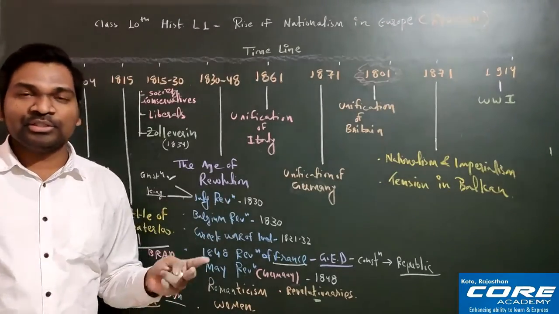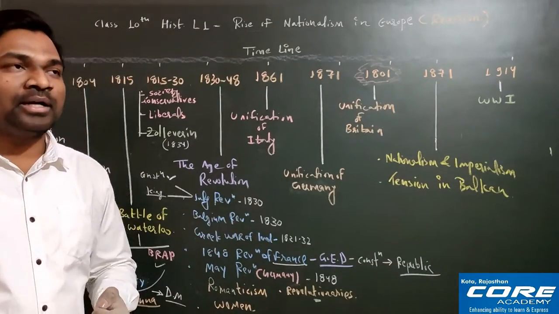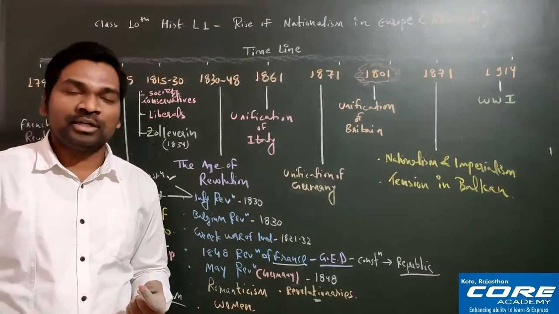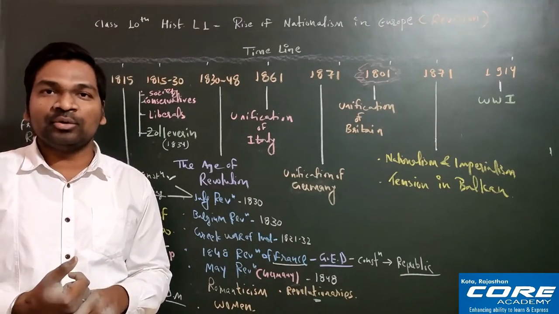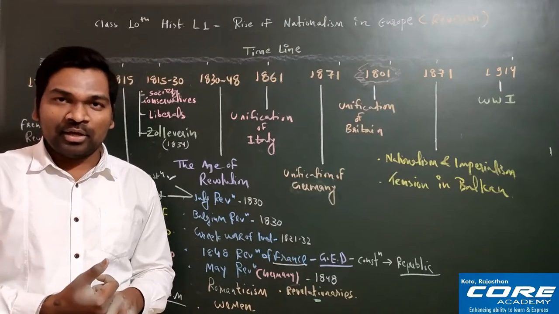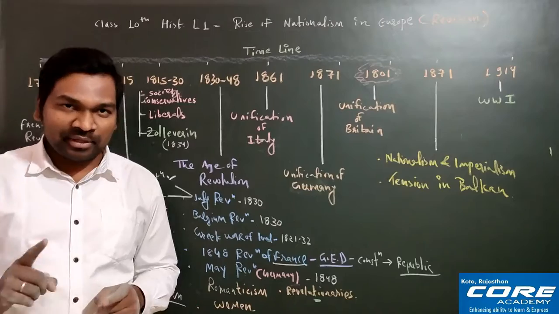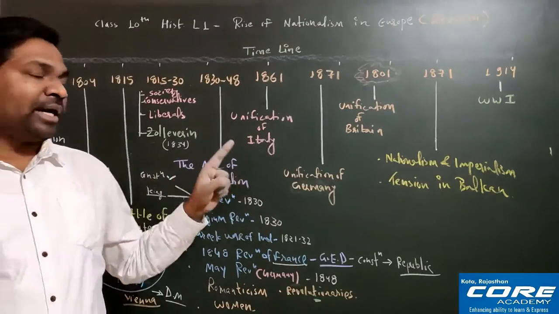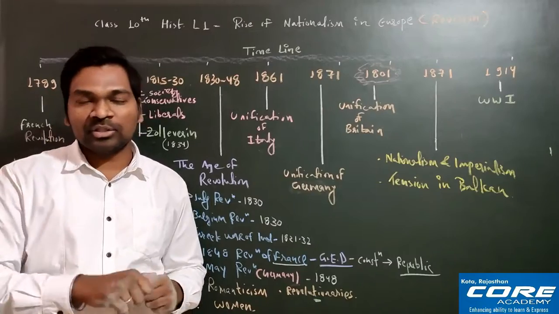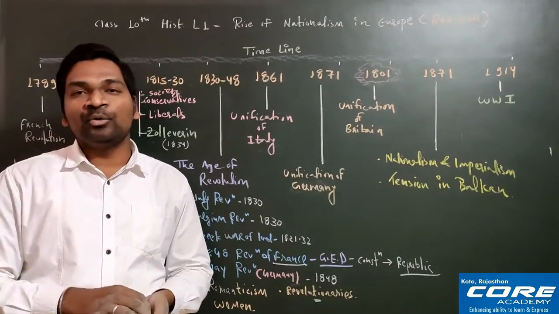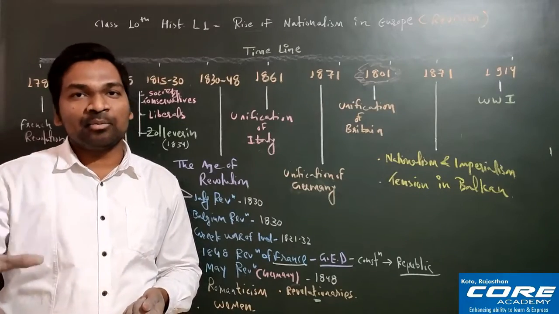Out of the 7 parts, only 1 part was under the control of the original Italian king, whose name was Victor Emmanuel II, and he was the king of Sardinia Piedmont. Once again I'm repeating: the first point is Italy was divided into 7 parts, and out of those 7 parts only 1 part was controlled by the Italian king, Victor Emmanuel II, who was controlling the Sardinia Piedmont part.